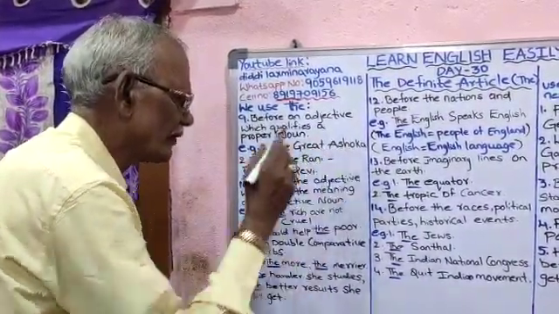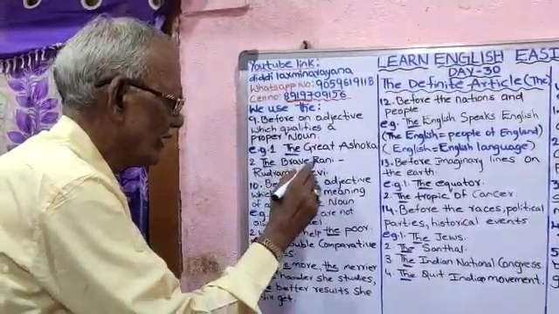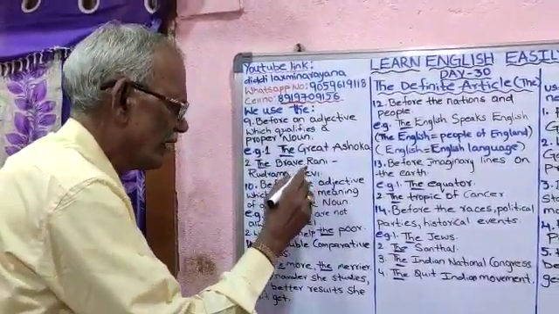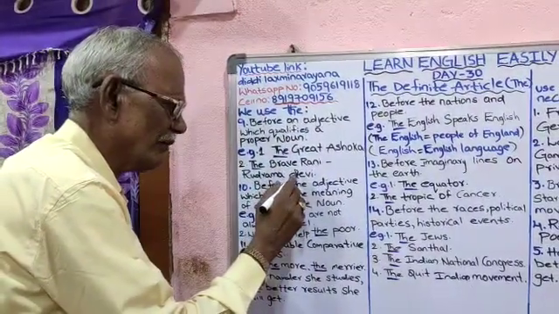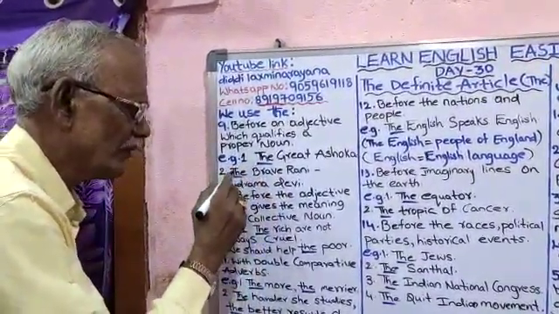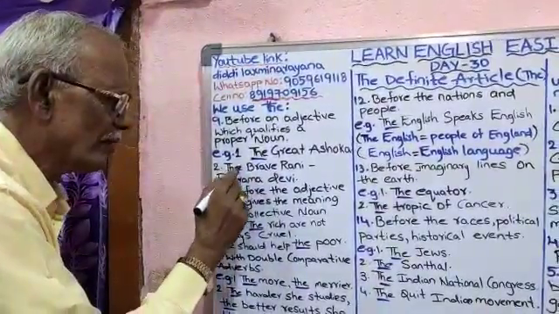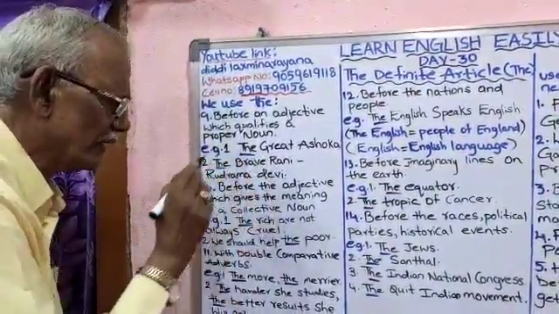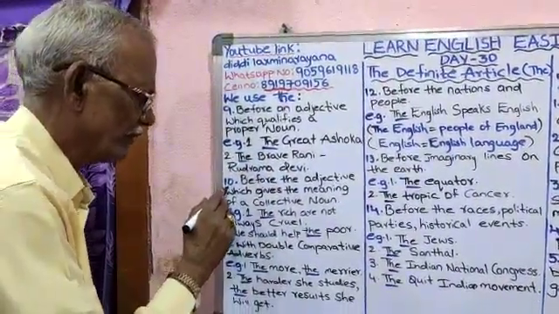The great Ashoka. The brave Rani Rudramadevi. Rani Rudramadevi is a proper noun. Brave is an adjective. That's why we have to use the before brave. The brave Rani Rudramadevi.